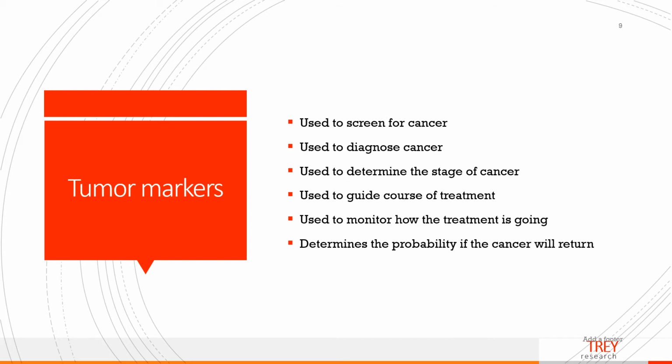So these tumor markers or antigens on the tumor cell, or hormones or enzymes, etc., these proteins that are produced by the body in response to cancer growth, are sometimes used to screen for cancer. And then sometimes they are used to monitor the reoccurrence of cancer, and they are also used to diagnose cancer. So tumor markers are used to screen for cancer, diagnose, determine what stage the cancer is in, to guide the treatment, to monitor treatment, and finally to determine the probability of its reoccurrence.